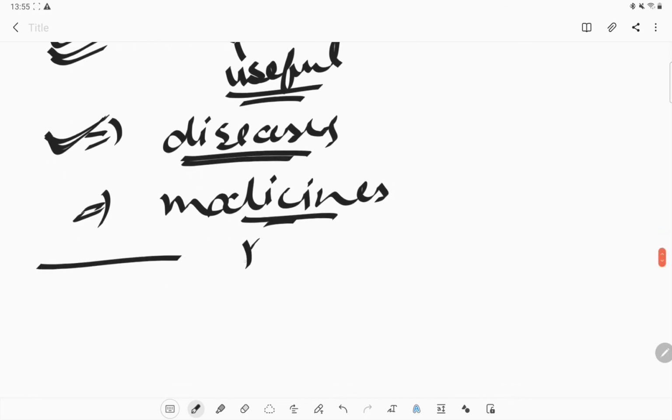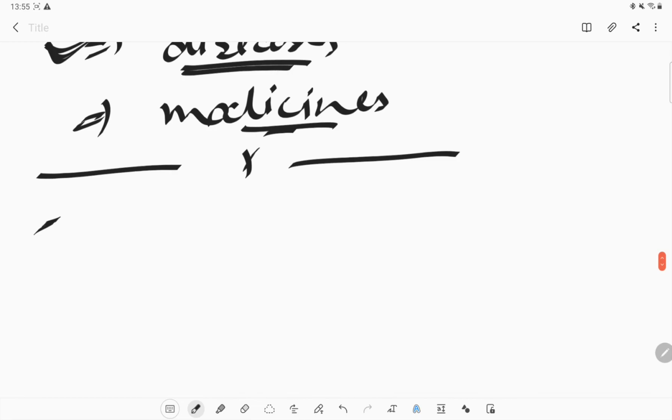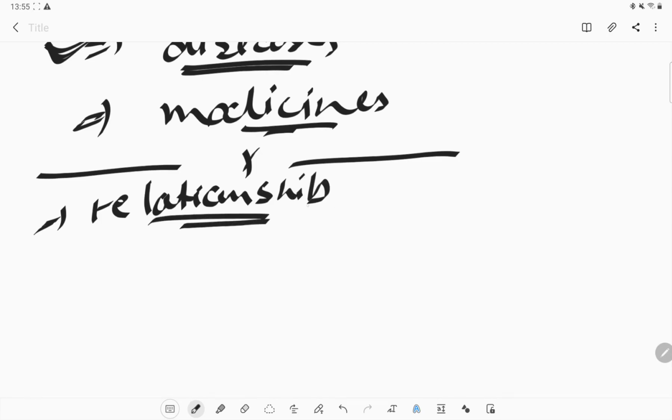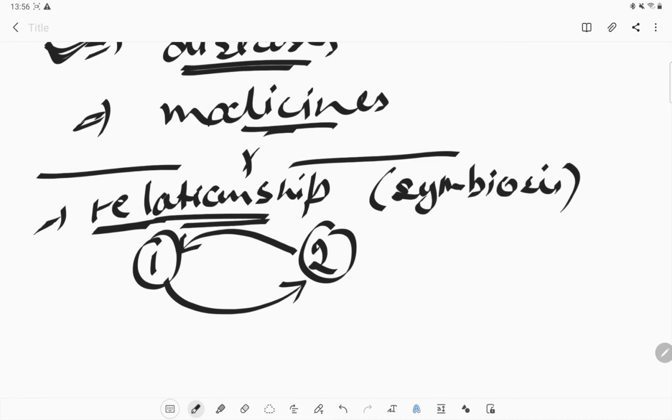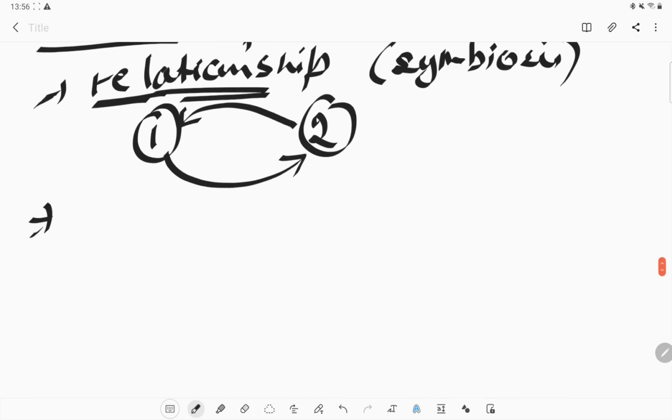Sometimes the plants have a relationship with other organisms, a relationship which helps them. If one organism is providing nutrition to the second one, then the second one provides the shelter to the first one. This kind of relationship is known as the symbiotic relationship, in which the organisms live in a mutual understanding with each other.